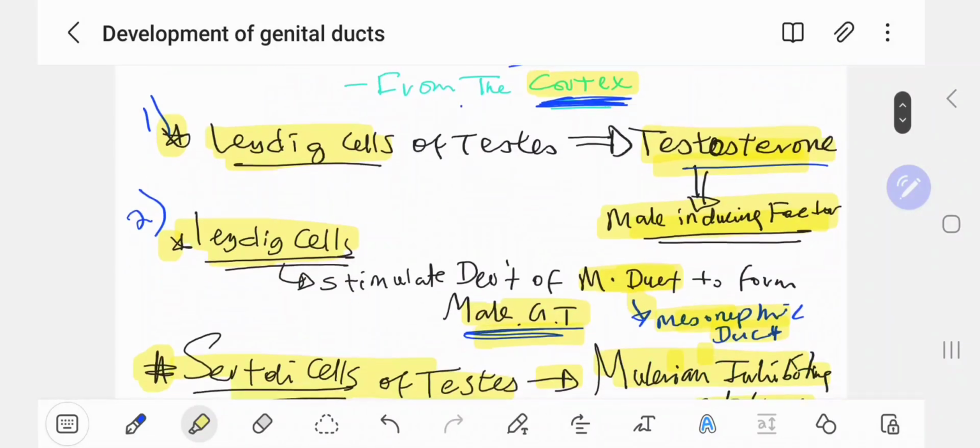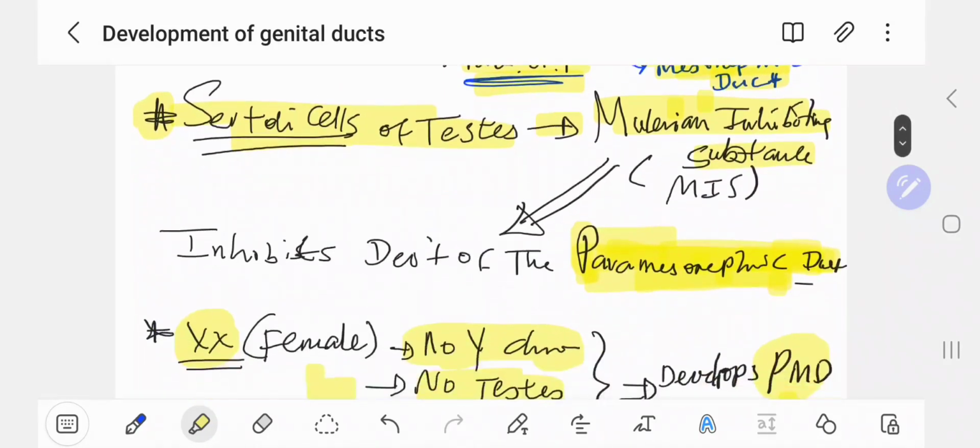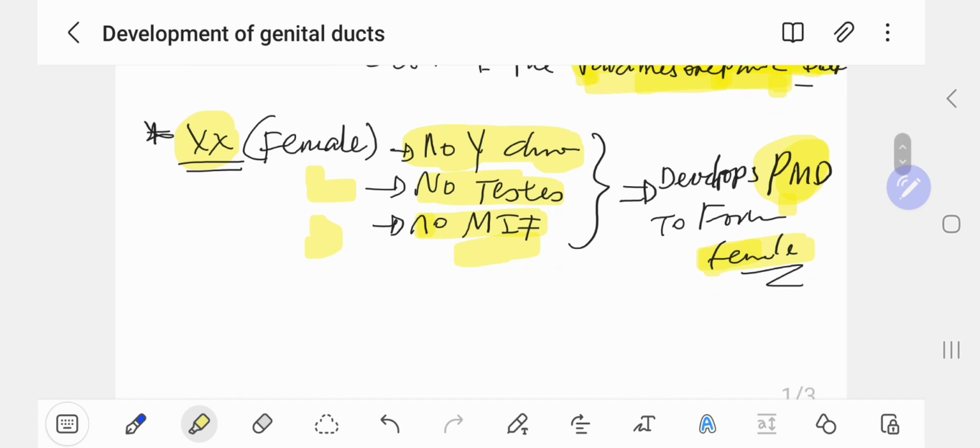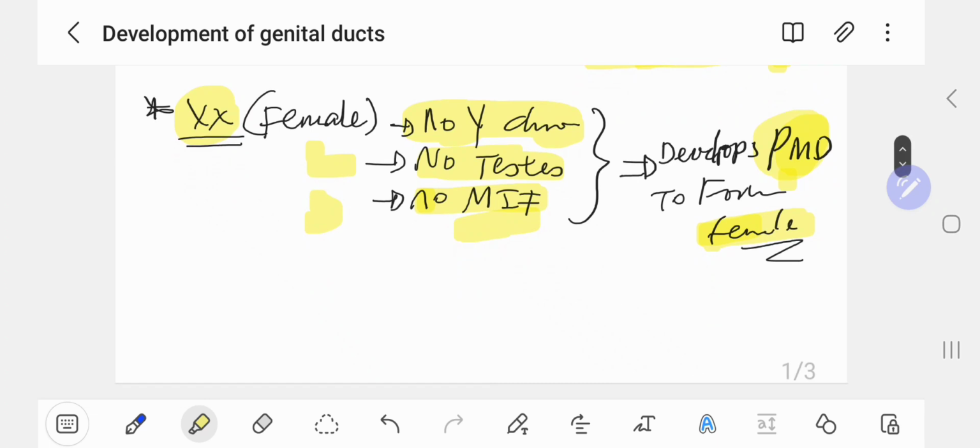Leydig cells have two importances: they stimulate testosterone, the male inducing substance, and also the development of Mullerian. What about Sertoli cells? They inhibit the female genital tract, by producing Mullerian inhibiting substance. Female produce para-mesonephric due to what? The lack of three things. One, there is no Y chromosome, there is no testis, there is no Mullerian inhibiting substance or Sertoli cells.